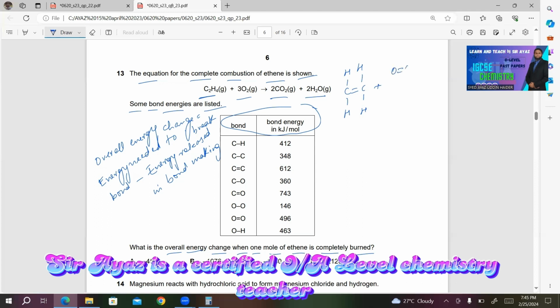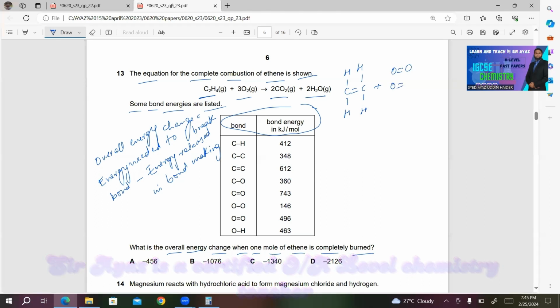1, 2, 3. Gives product. We have 2 moles of carbon dioxide: O double bond C double bond O, O double bond C double bond O. Plus we have 2 moles of water. So H-O-H, H-O-H.